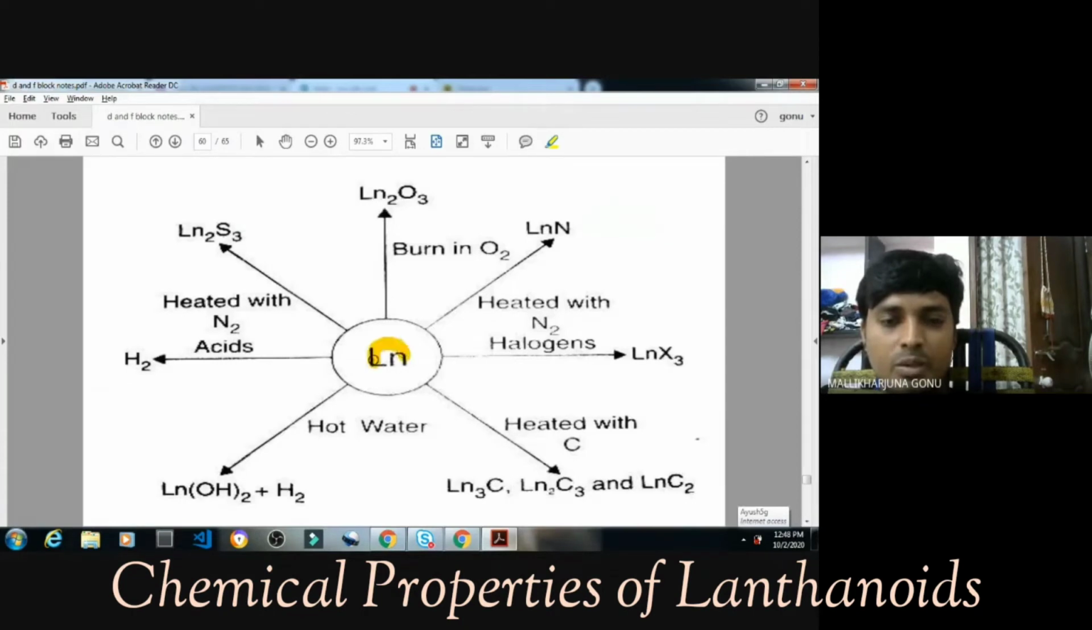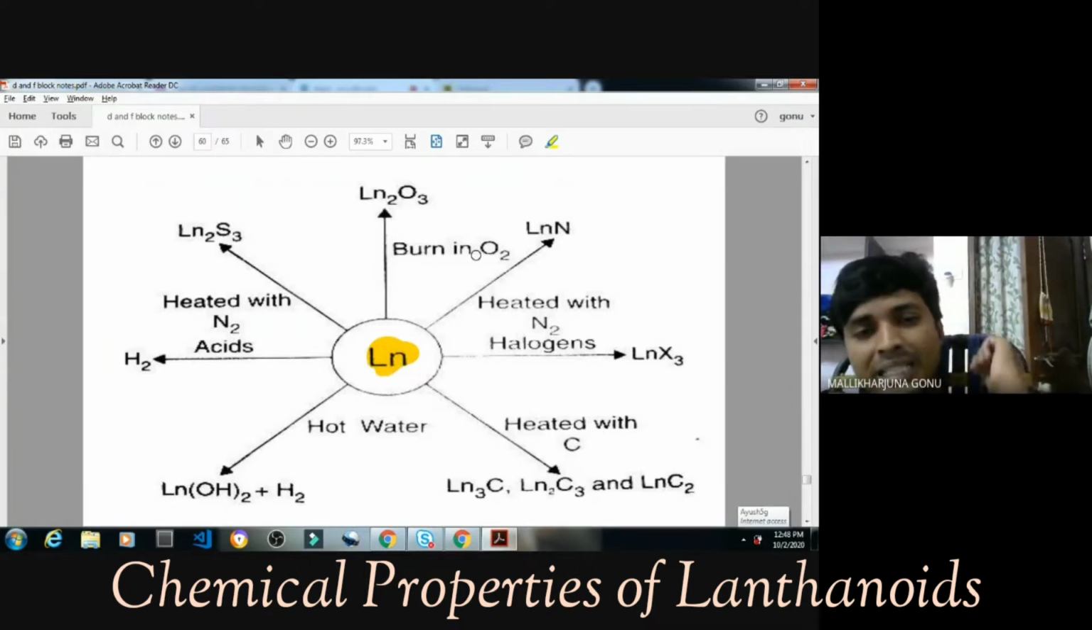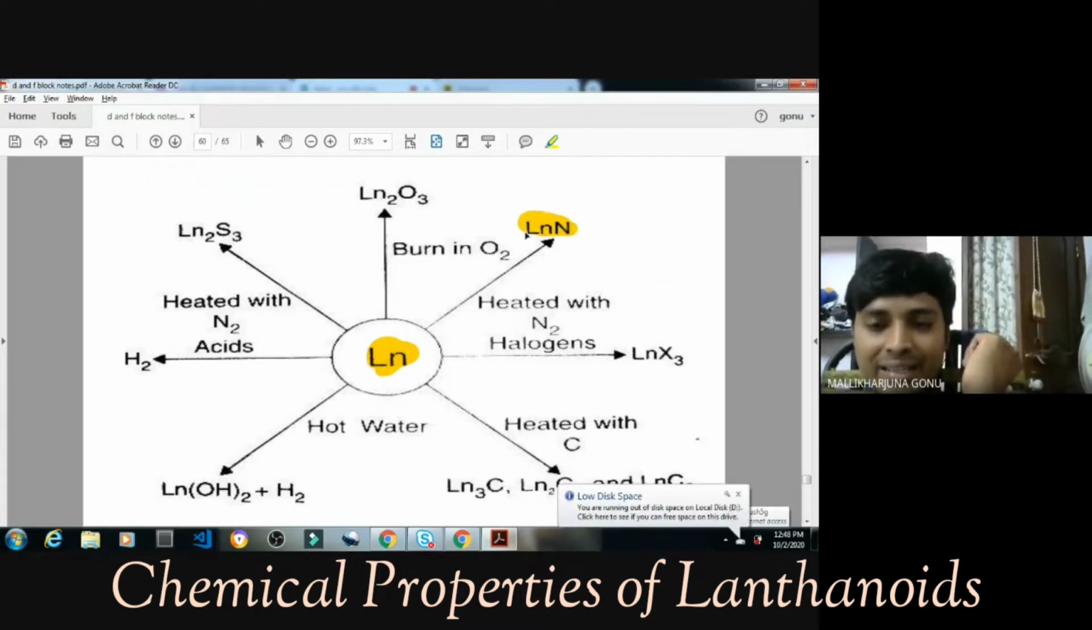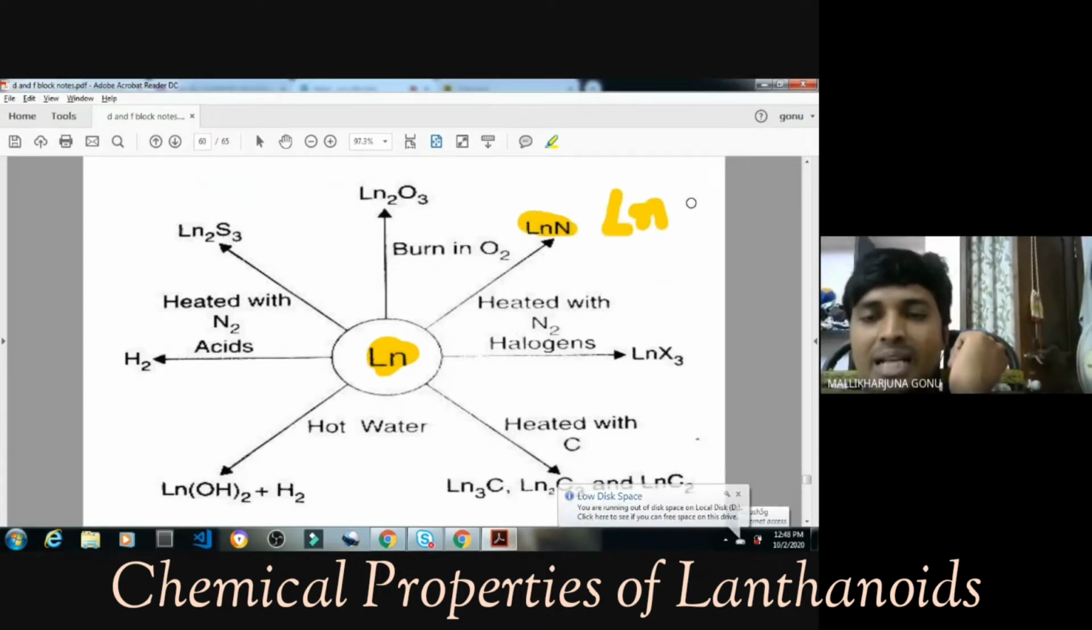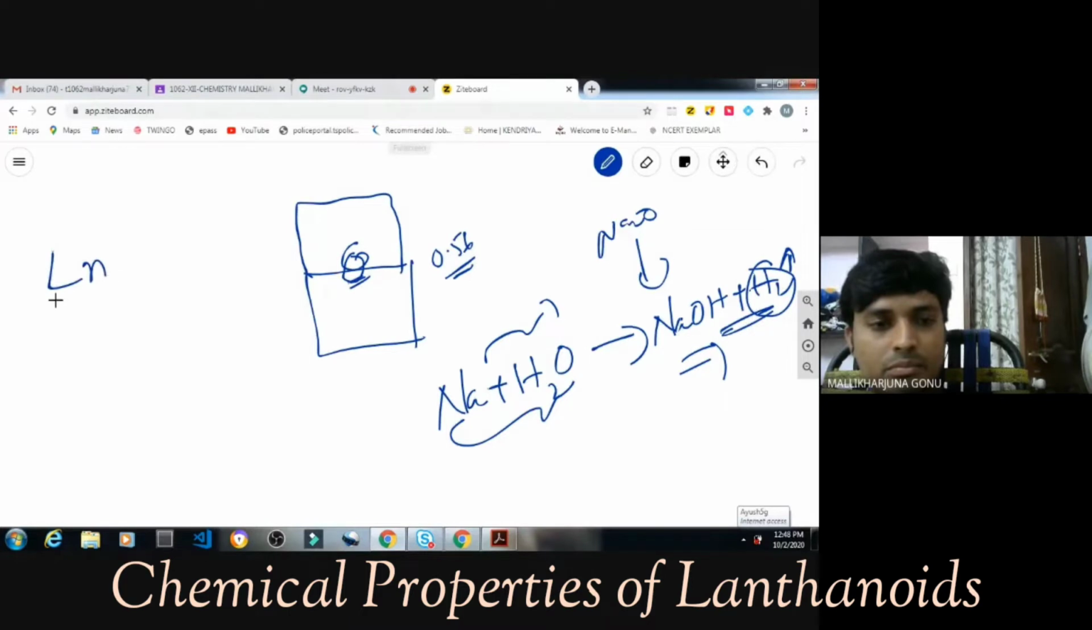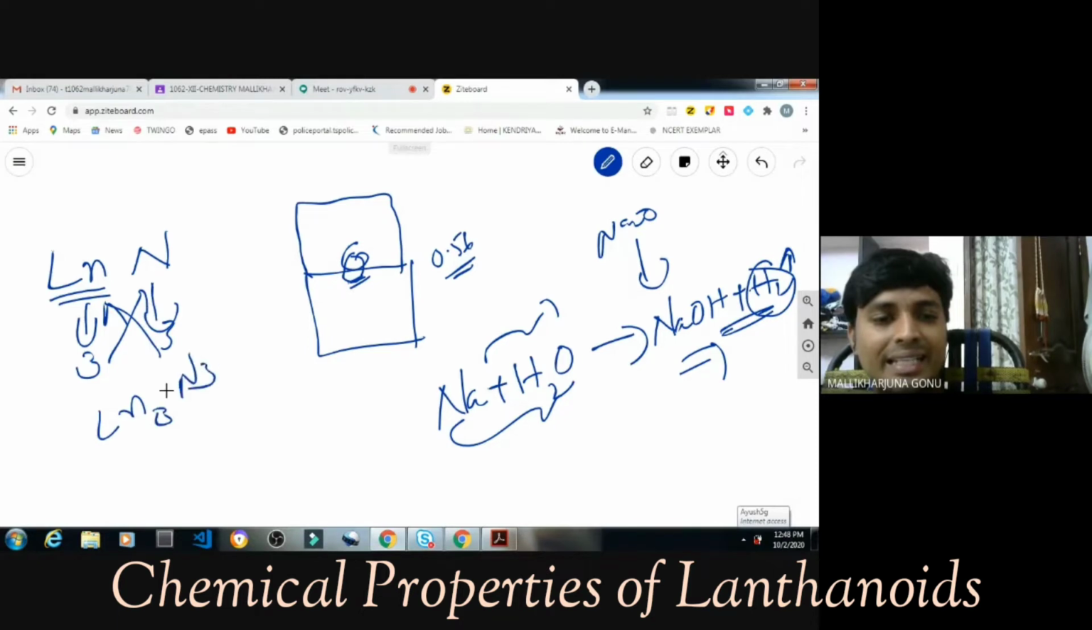For example, lanthanum. Lanthanum in this sense means all the lanthanides; this type of compound will be formed for all of them. When it reacts with nitrogen, what happens? Lanthanides usually have the 3 oxidation state, so the valency of lanthanum is 3. I will write here: lanthanides, all the lanthanides, and nitrogen. The valence of lanthanum will be 3 and the valence of nitrogen will be 3. So it is Ln3N3, and this cancels to LnN. Binary compounds will be formed.